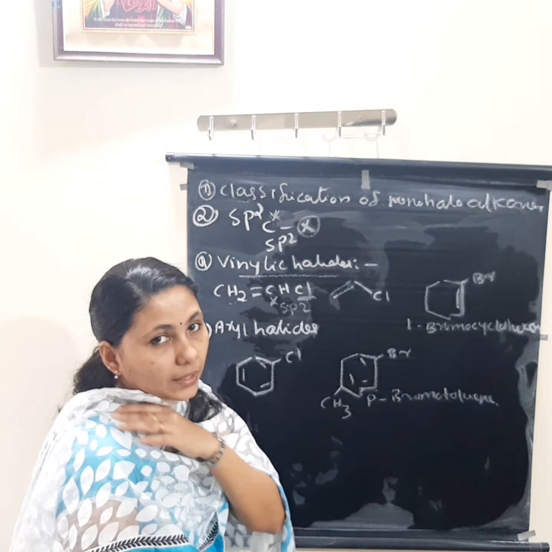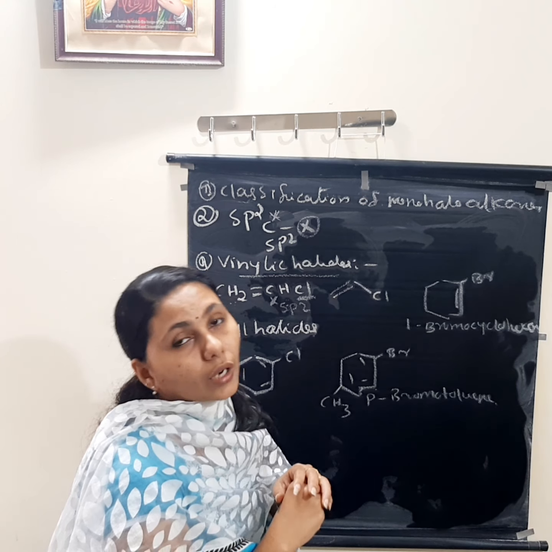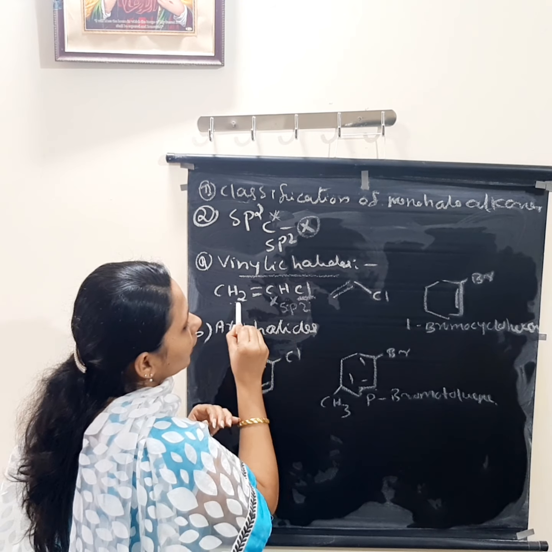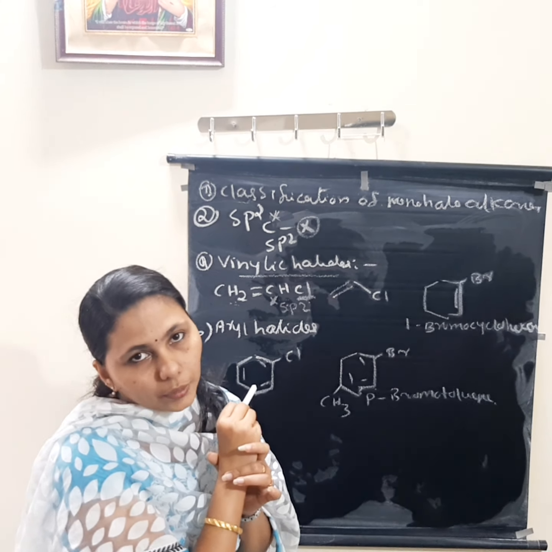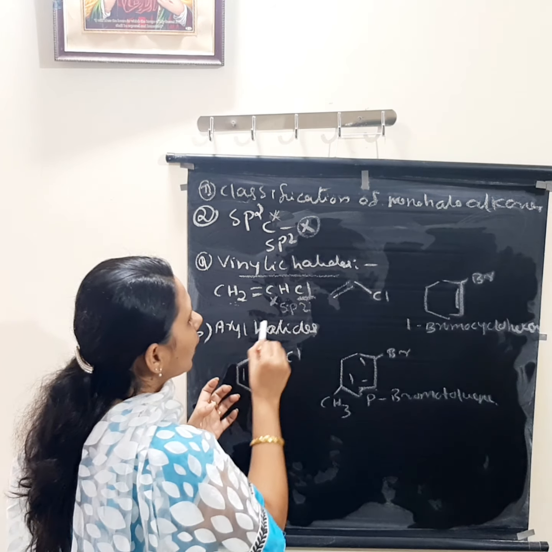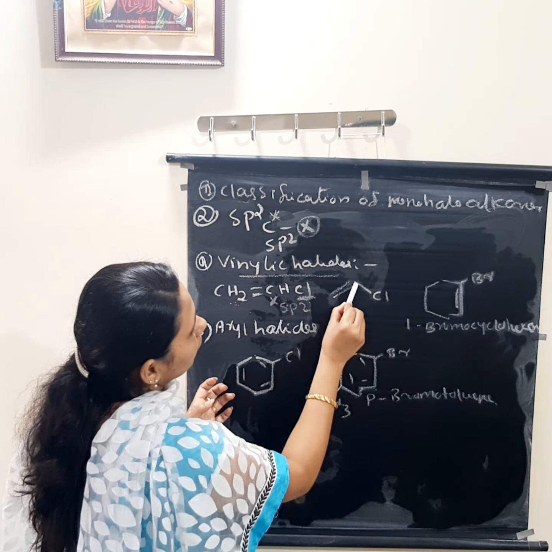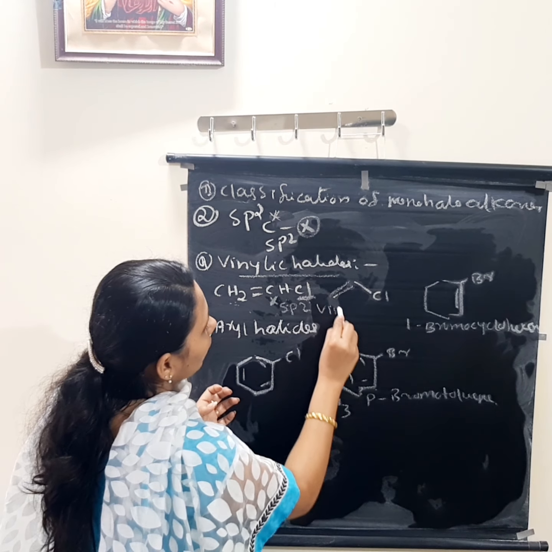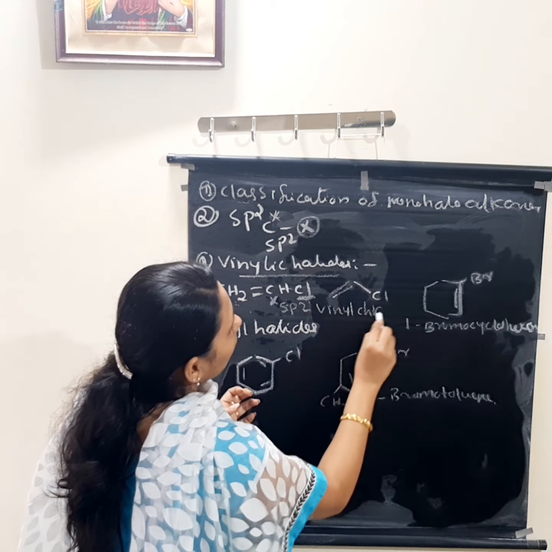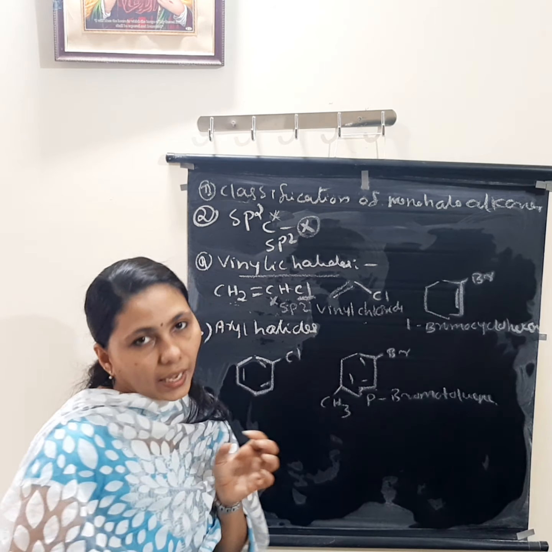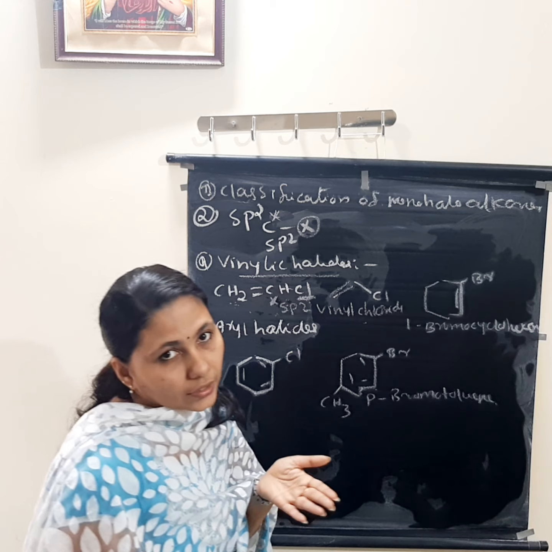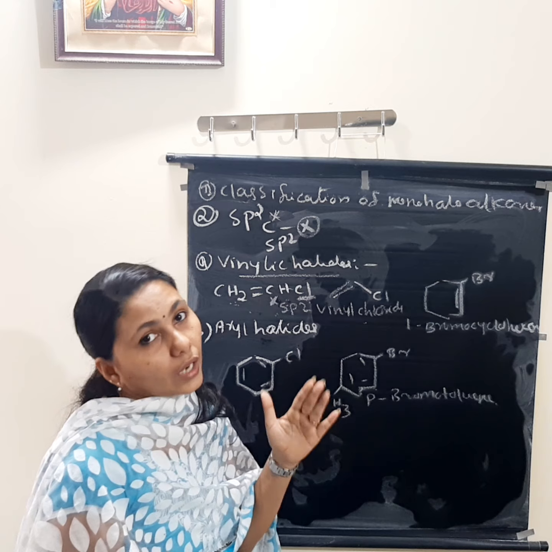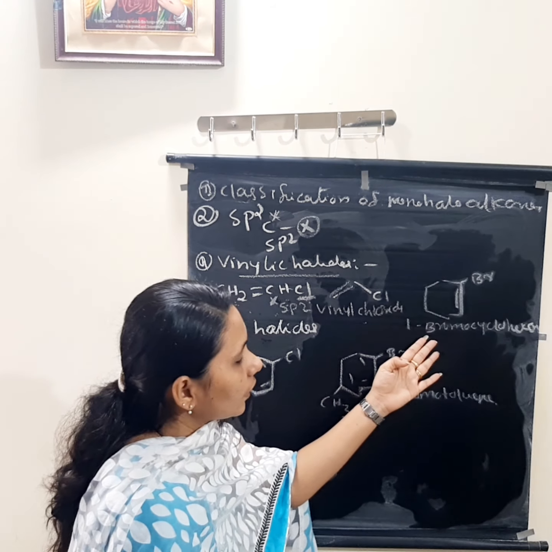So in vinyl, the halogen is attached directly to the sp2 hybridized carbon atom of the carbon-carbon double bond. So we can write this one double bond, then a single bond to chlorine. Okay. So this is known as vinyl chloride, vinyl halide generally, and chlorine is there. That is why this compound is known as what? Vinyl chloride. So in this case, the halogen atom is attached to the sp2 hybridized carbon atom of which one? Carbon-carbon double bond.